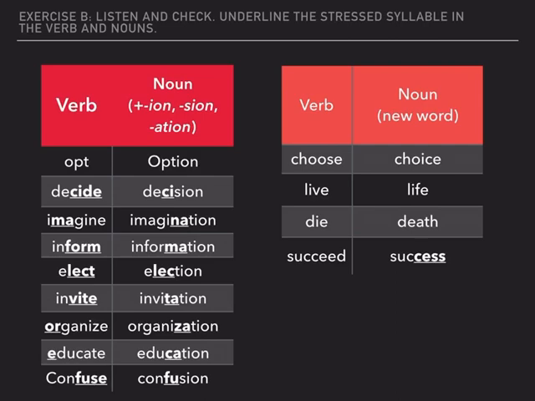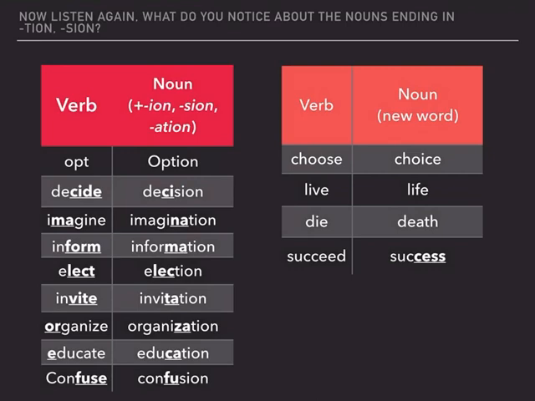Now, how did you do? Any problems there? Did you notice that in the first group, sometimes the syllable changes from the verb to the noun? Did you notice? Well, now listen again. And what do you notice about the nouns ending in T-I-O-N or S-I-O-N? Now, I've told you that sometimes the syllable changes. Let's see if we can identify our rule. Are you ready? 4.53.